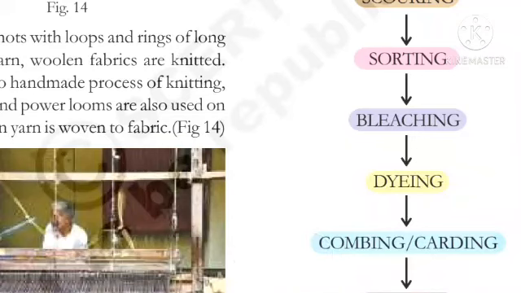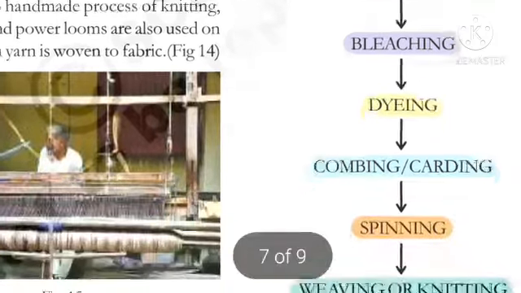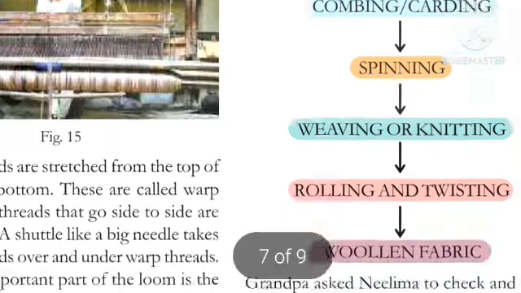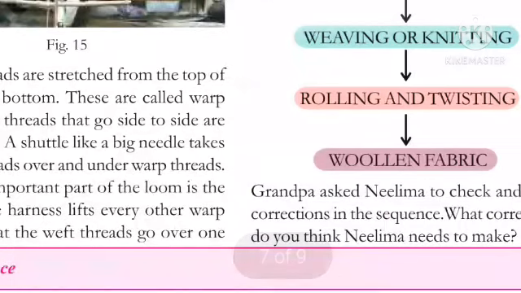Shearing. Second one, scouring. Third one, sorting. Next one, bleaching. Next one, dyeing. Next one, combing or carding. Next one, spinning. After spinning, weaving or knitting. Next, rolling and twisting. Finally, woolen fabric.